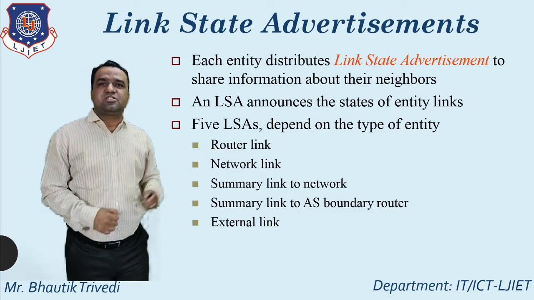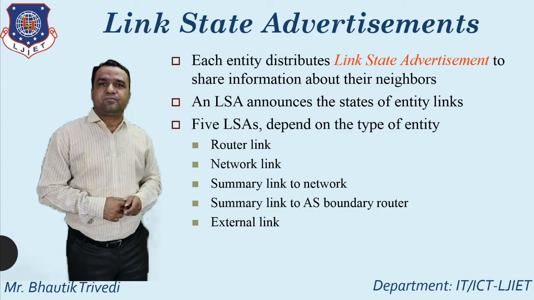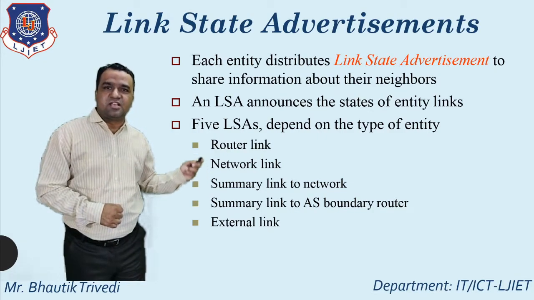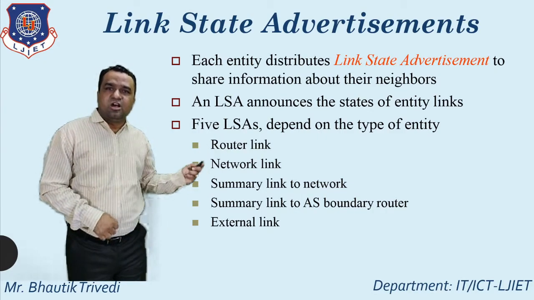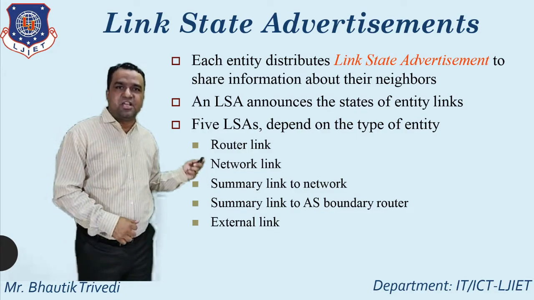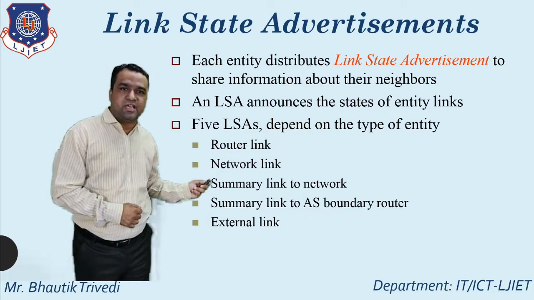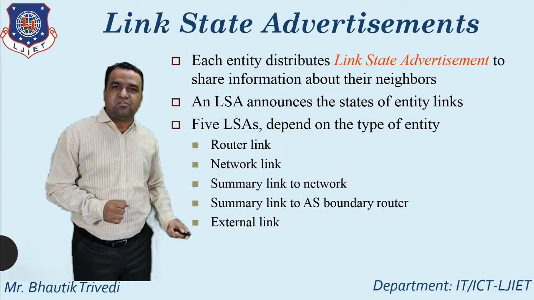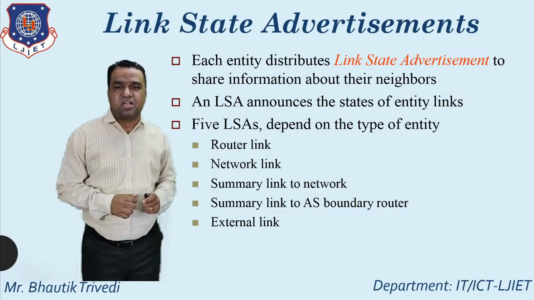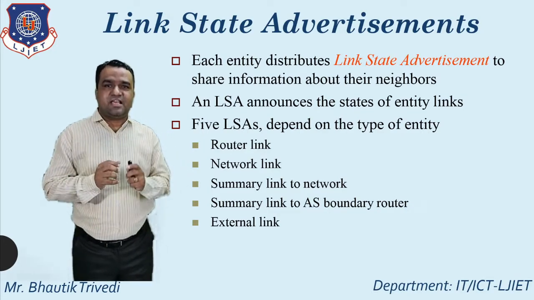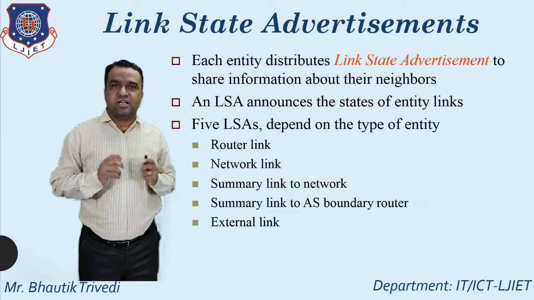First one is known as a router link. Second one is known as a network link. Third one is known as a summary link to network. Fourth one is known as a summary link to AS boundary router. And fifth one is known as an external link. So 5 types of LSA are part of the OSPF.